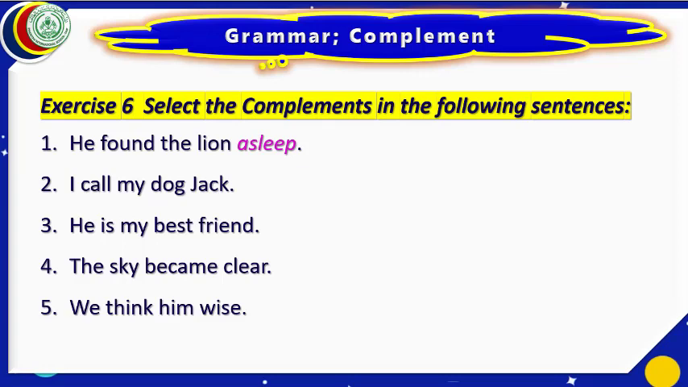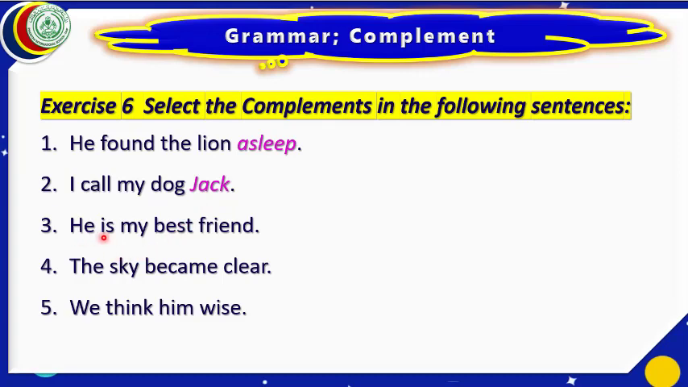We have changed its color to show that this is our complement. In our next sentence, I call my dog Jack. We have changed the color of Jack because Jack is the complement of this sentence. If we say I call my dog, this is not a complete sentence. Predicate is not complete until we write here Jack. That is why Jack is the complement of the sentence.